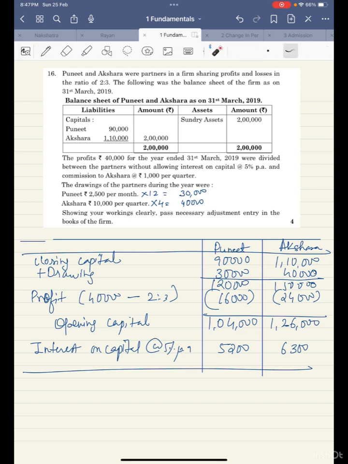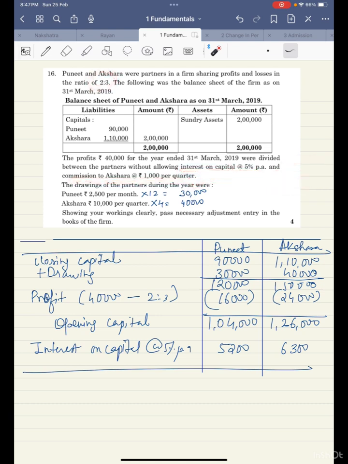Now look at this, what they are saying. Interest on capital was not provided. So we need to credit interest on capital, and Akshara did not even get the commission also. So in Akshara's account, this commission should be credited. And if these people have not been given interest on capital and the commission, then the profit equal to both these values got distributed in the ratio 2:3.